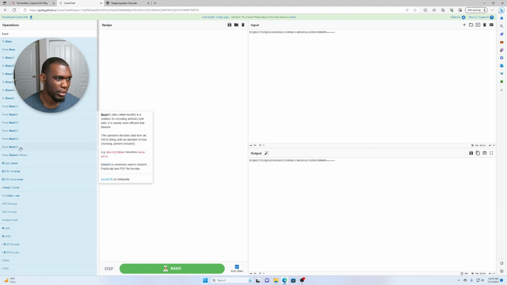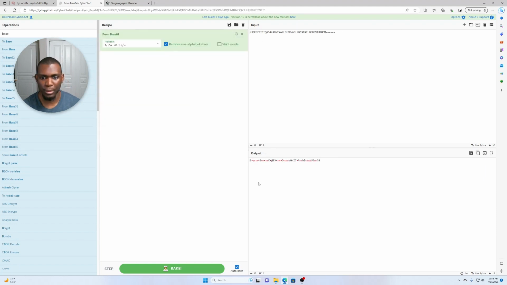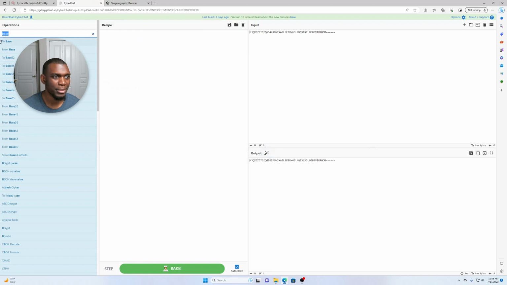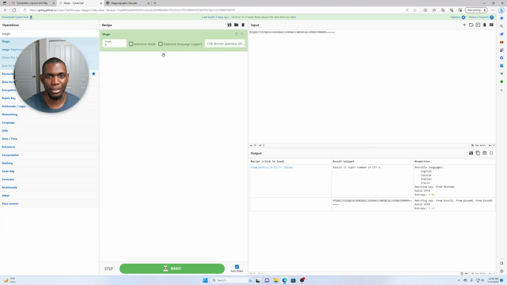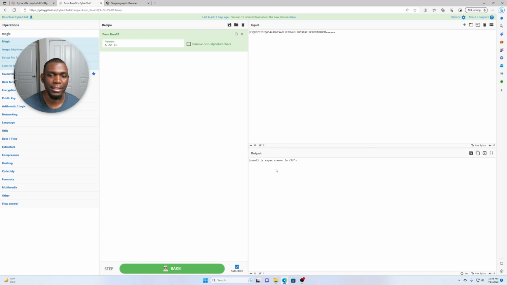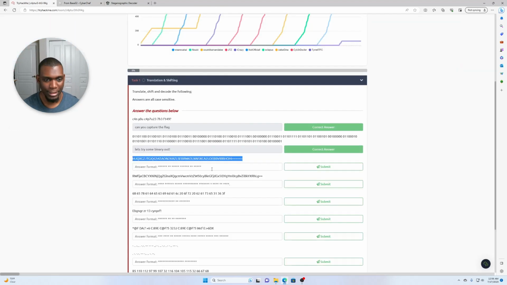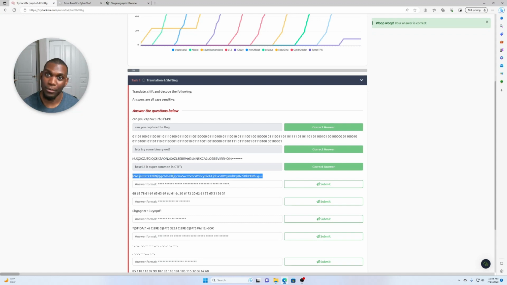Oh no, that's from, that's to when we went from. I might be missing something, so it doesn't look like it's base 64. In that case, I'm not gonna try all the different bases, I'm just going to use this. And it's base 32, look at that. So this is base 32. The next one might be base 64. Let's check. Hopefully I'm right.